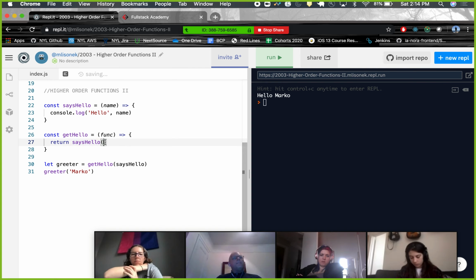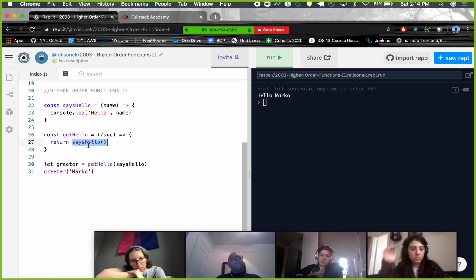So what does this do? You can't return a function invocation. When you do this, you can't return that. Like, this can't be equal to that invoked. When you do this, JavaScript says, oh, you're invoking a function, we need to get a value, right? So we return whatever this returns. When we run this, we have to get what this returns, and then we return it from get hello.